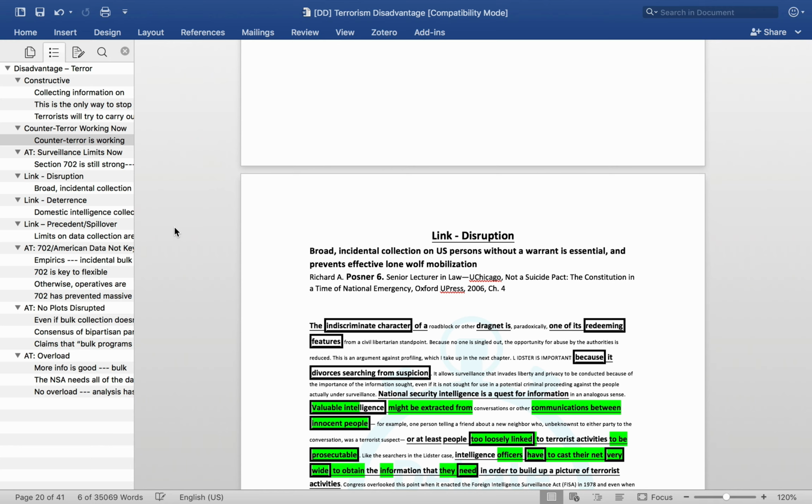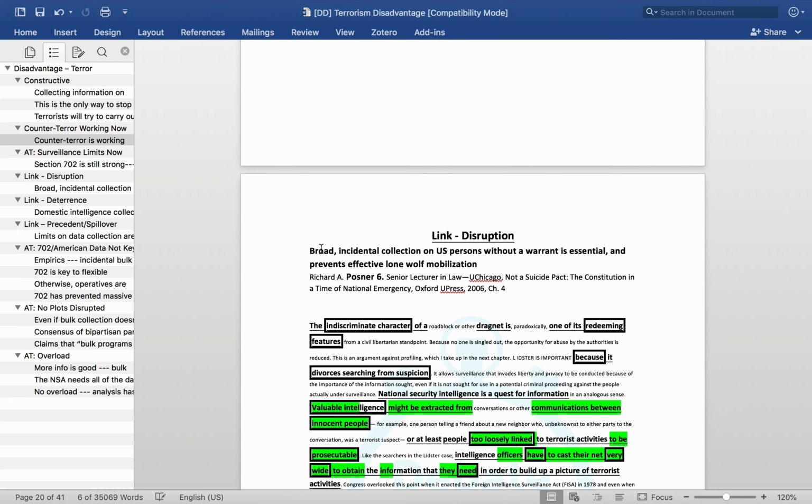So there are 3 additional link arguments to the more generic broad strokes: we need to collect data on Americans who are talking to foreigners who may be carrying out terrorist plots together. The first link is disruption, that it prevents lone wolf mobilization.